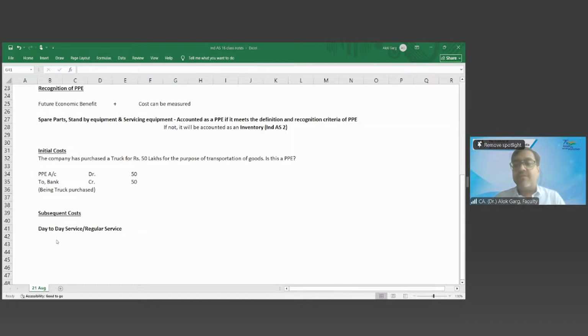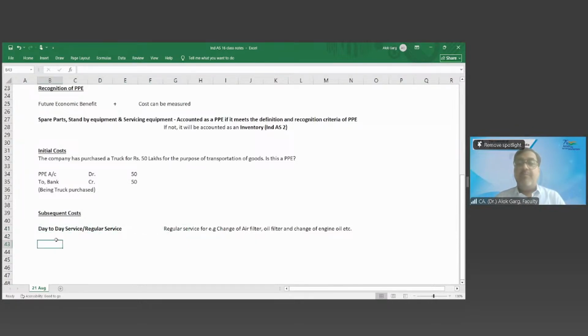So regular service of the truck, for example, change of engine oil, air filter, oil filter, etc. Right? Regular service, for example, change of air filter, oil filter, and change of engine oil, etc. Okay, so whether it has to be capitalized or charged off to the P&L, it has to be charged off to the P&L.